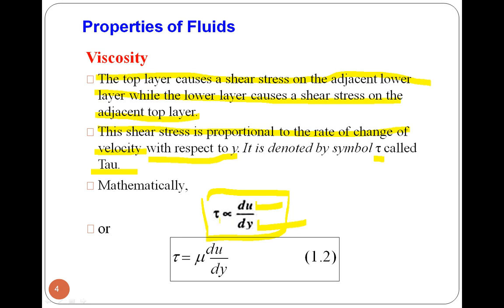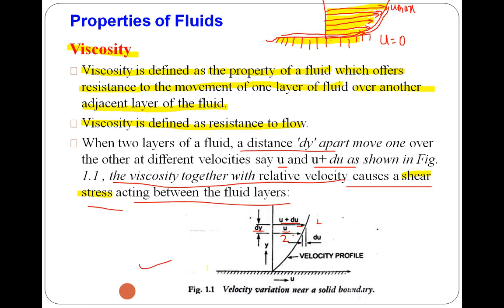So here we have mentioned shear stress is directly proportional to du by dy. That proportionality constant we will take as the viscosity. In this definition, the important point is that the viscosity together with relative velocity causes shear stress.